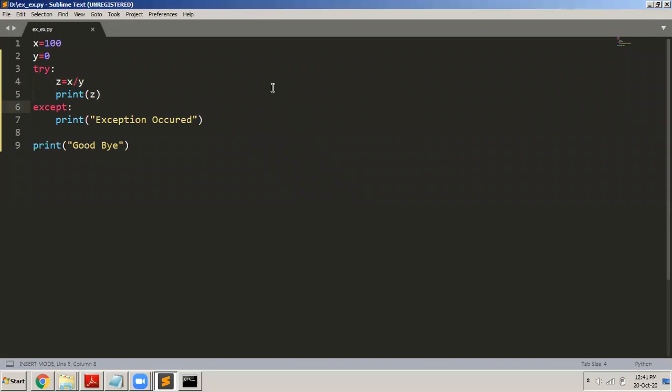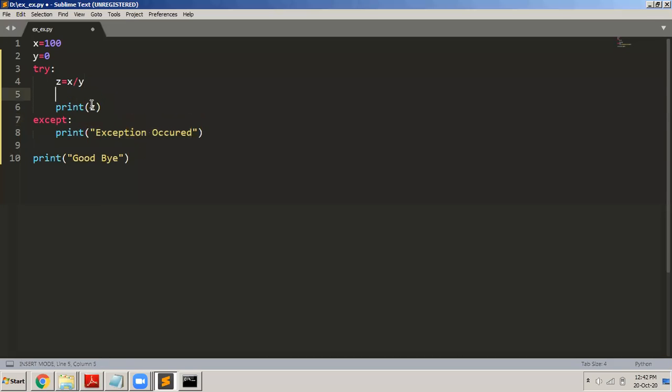You might ask, sir, okay, fine, what type of errors does this except block catch? I mean, what type of error is this? You are only displaying a message saying that exception occurred. If I want to know exactly why this exception occurred, I want to know the reason.